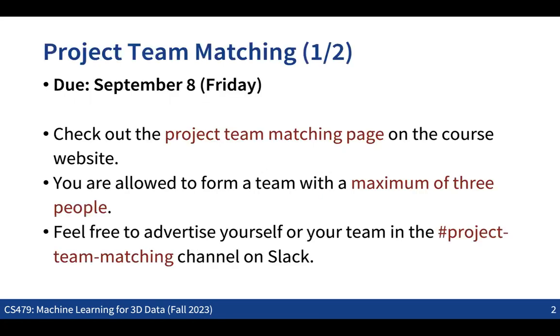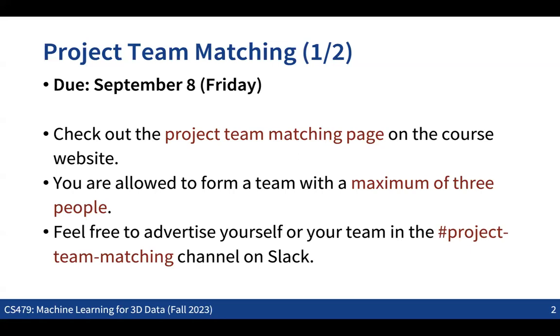As I mentioned last time, one of the important things you need to know is that we have the deadline for team matching. The deadline for the project team matching is this Friday. Before this Friday, I'd like to ask you to form a team with at most 3 people. And as I also mentioned last time, if you have difficulties finding teammates, you can utilize our Slack workspace.